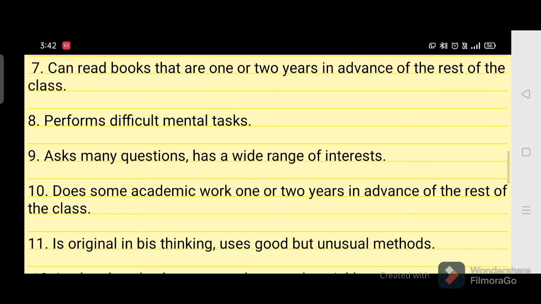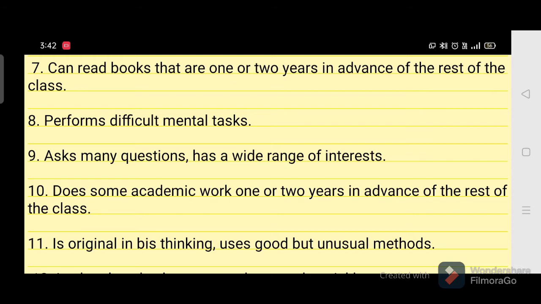And the next point is they perform difficult mental tasks. That means the mental tasks that are considered difficult for an average student. Such tasks or such work are easily done by these children.